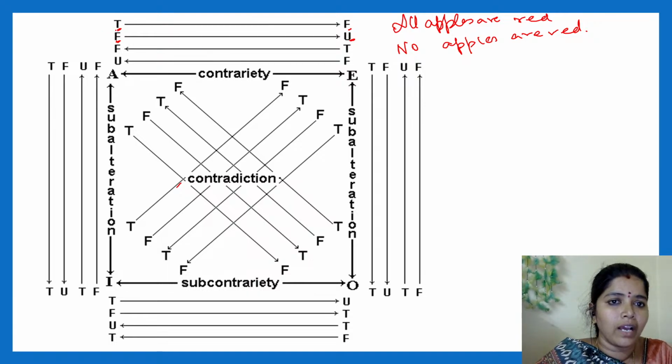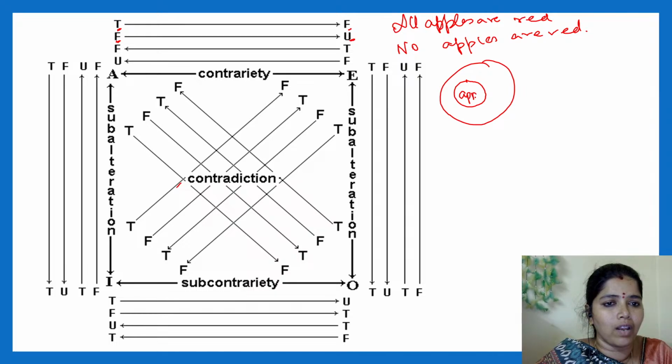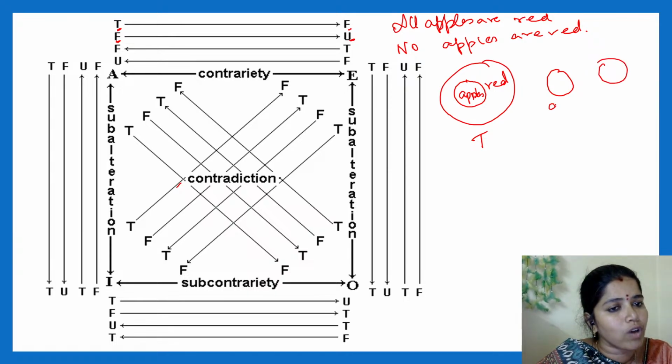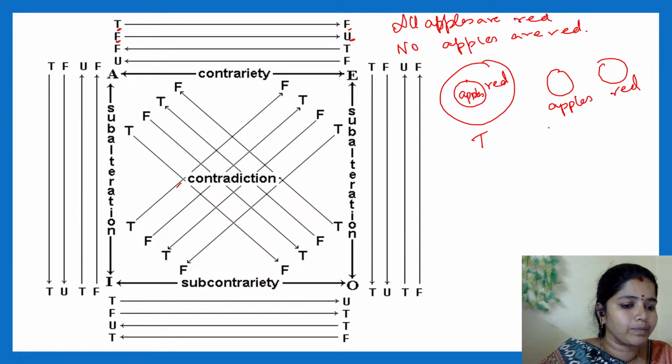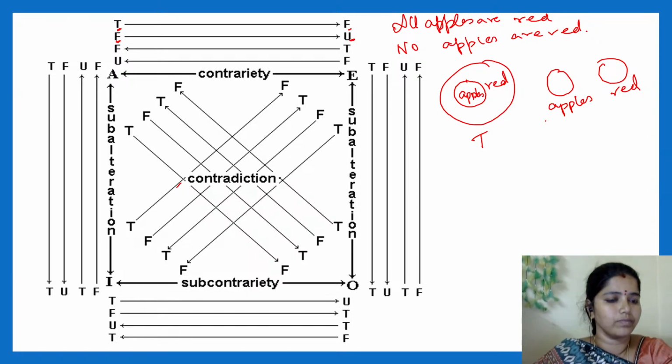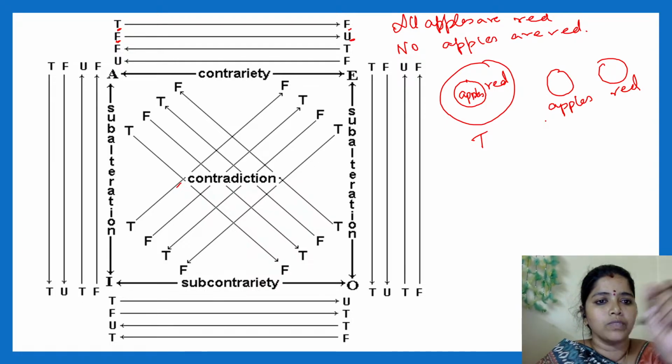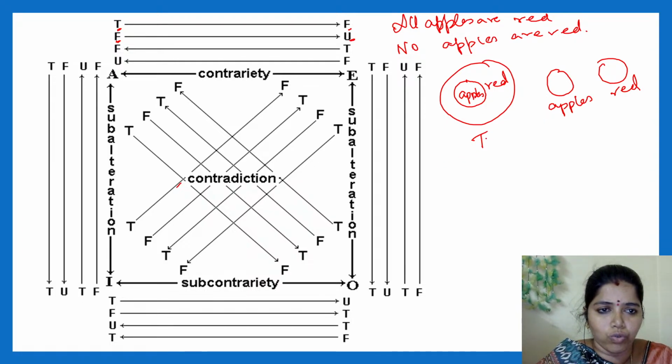When I am saying all apples are red is a true statement, I am telling you all apples are red. When I say this statement, let it be true, then definitely no apples are red will be either true or false. Is it true or false? When I say all apples are red is true, no apples are red will be true or false.